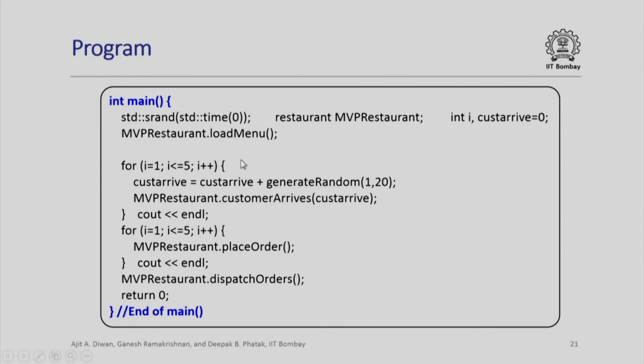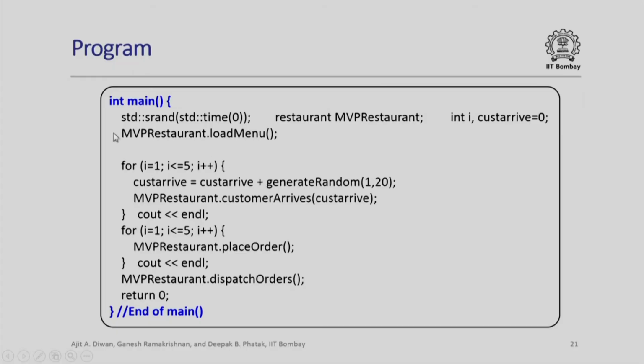First and foremost, as I mentioned at the very beginning, every time we run this simulation, we would like a different sequence of timings at which customers arrive, different sequence of timings during which customers place the order, etcetera. So, we use the srand function here. Okay. The restaurant is MVP restaurant, and MVP restaurant dot load menu will load the menu. We have seen that already.